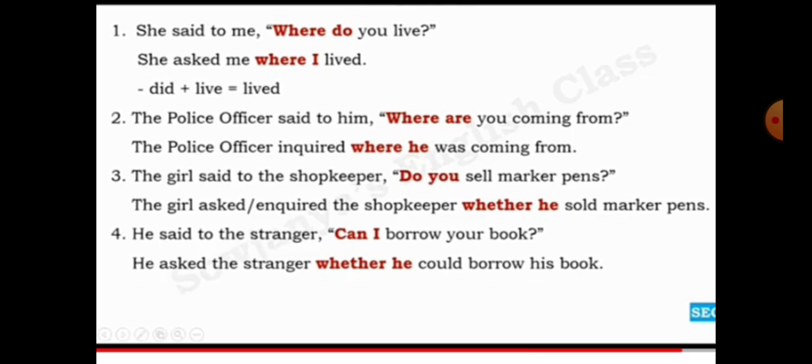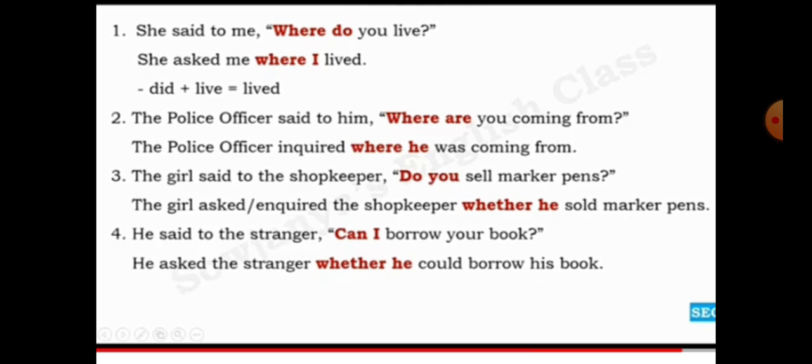She said to me, "Where do you live?" She asked me where I lived. Then the second question: the police officer said to him, "Where are you coming from?" The police officer inquired where he was coming from.